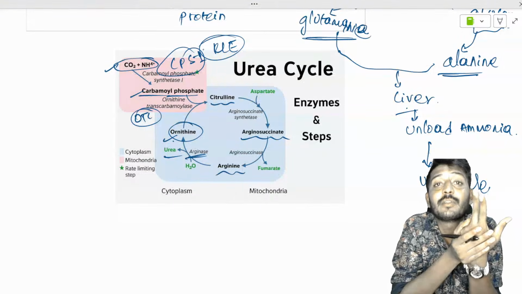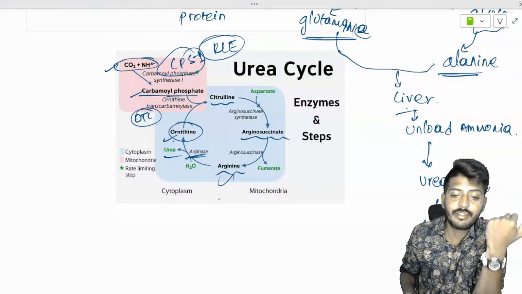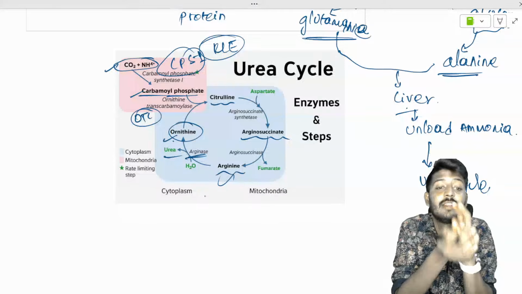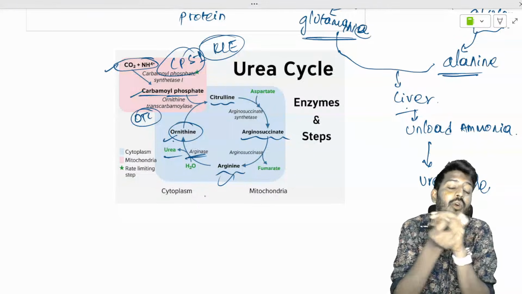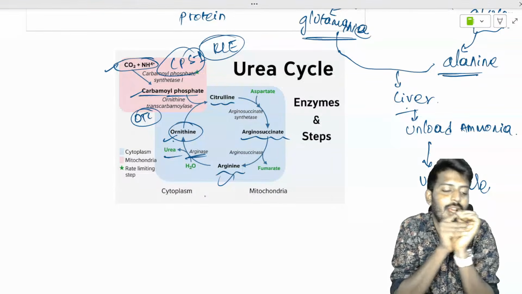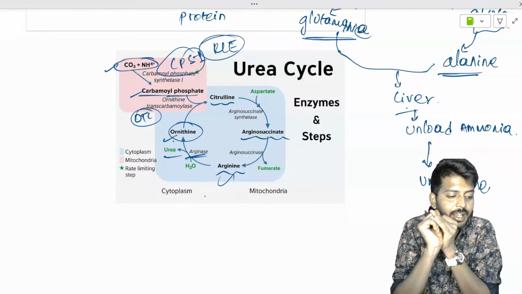Which amino acid is responsible for urea production? Arginine. Where does urea cycle take place? Liver. Where exactly in the liver? Both cytoplasm and the mitochondria. So it starts in mitochondria, ends in cytoplasm. That is the story of your urea cycle.